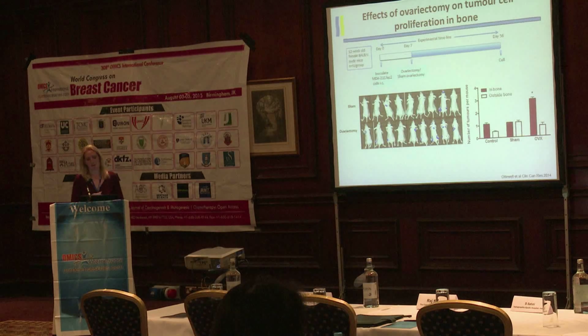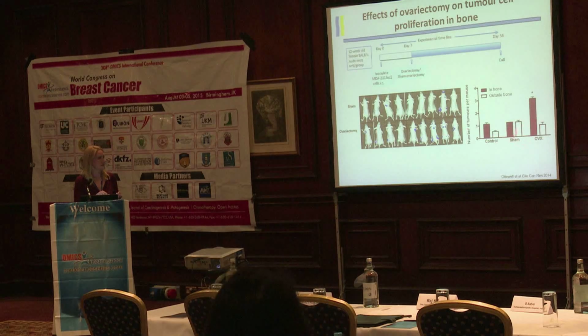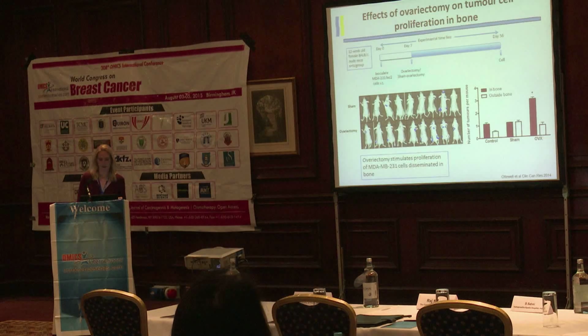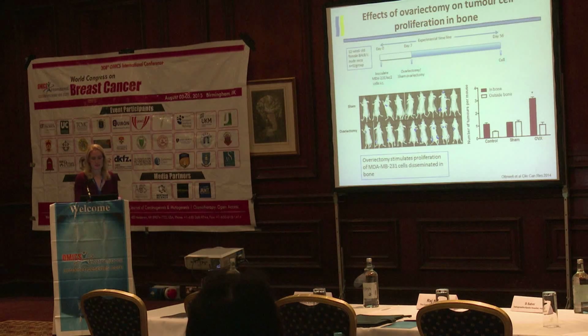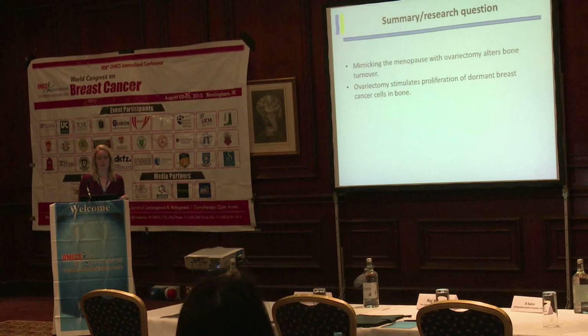And in this experiment, we found that following ovariectomy, there was a significant increase in the number of tumours that were established in the bones of these animals compared with the sham ovariectomized animals. And this was specific to bone, so when we looked at tumour growth in other sites, there was no difference between the sham or the ovariectomy. So we could say that ovariectomy stimulated proliferation of MDA231 cells disseminated in bone.